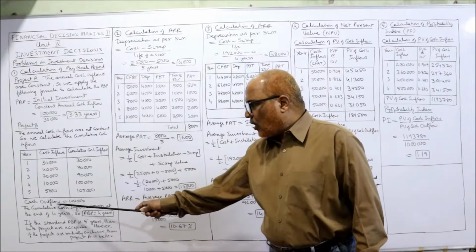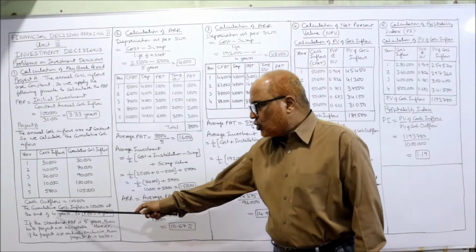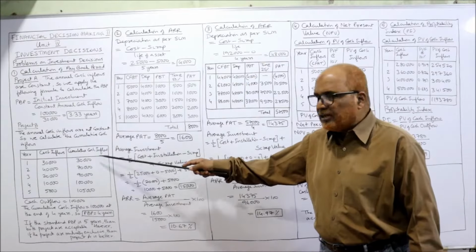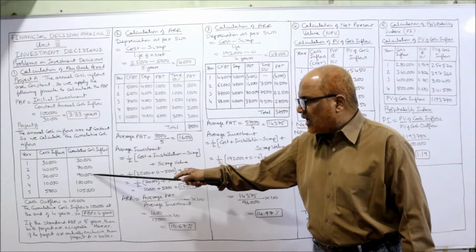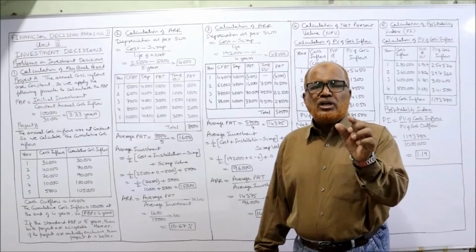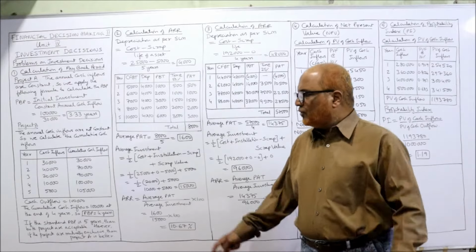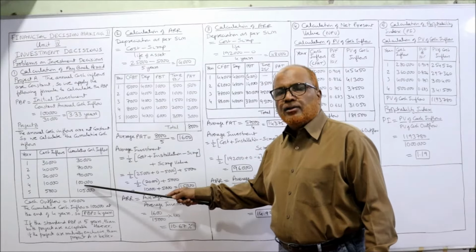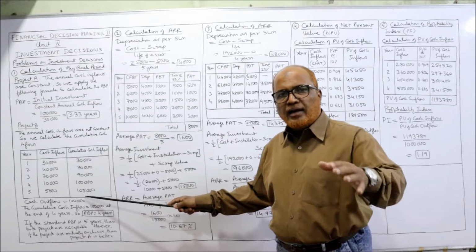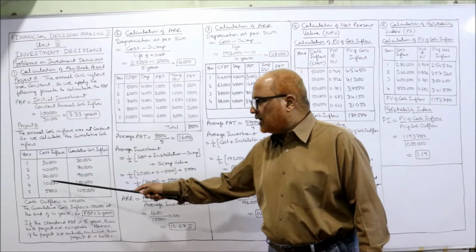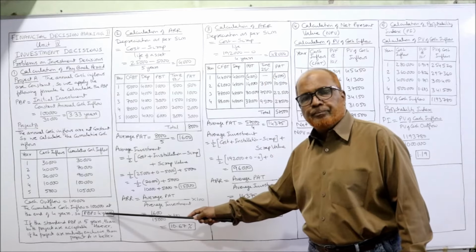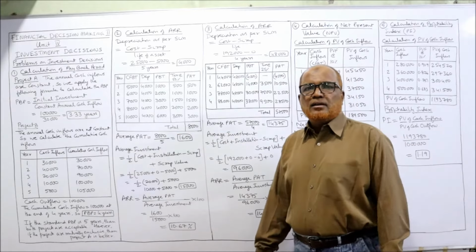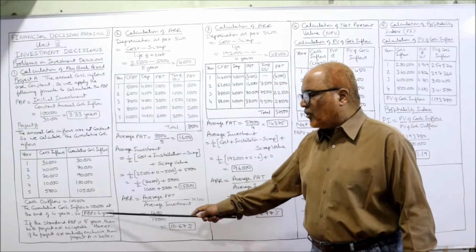Now, how much is the cash outflow given in the problem? 1 lakh. Referring to the cumulative cash inflows, 30,000, 70,000, 90,000, 1 lakh, in which year is the cumulative cash inflow 1 lakh? The fourth year. So the 1 lakh cash outflow is recovered by the cumulative cash inflow at the end of the fourth year, so 4 years is the PBP. The PBP for project A is 3.33 years, and for project B it is 4 years.